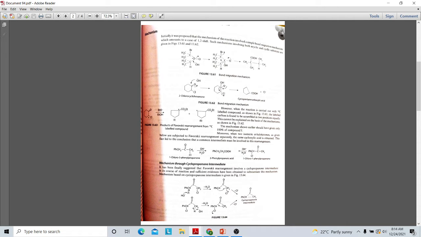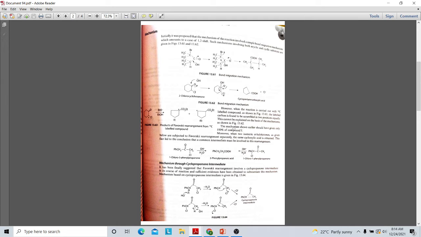An acyclic compound leads to an acyclic product, and cyclic haloketones will lead to a cyclic product. This is called an ordinary bond migration mechanism, or a 1,2 shift.